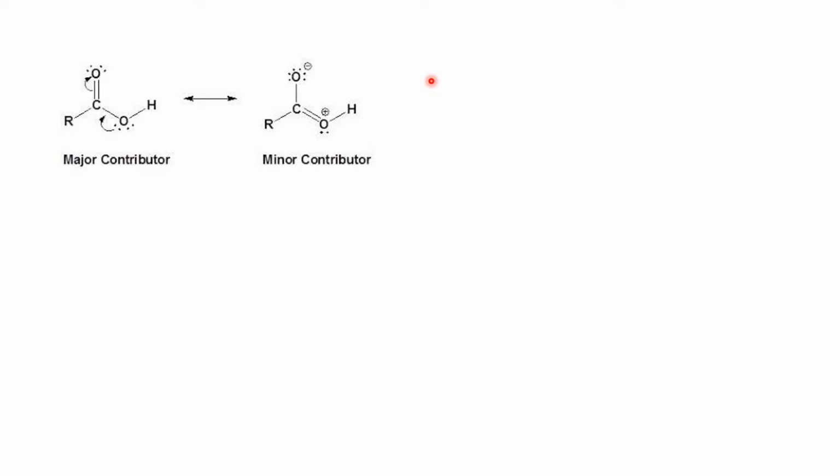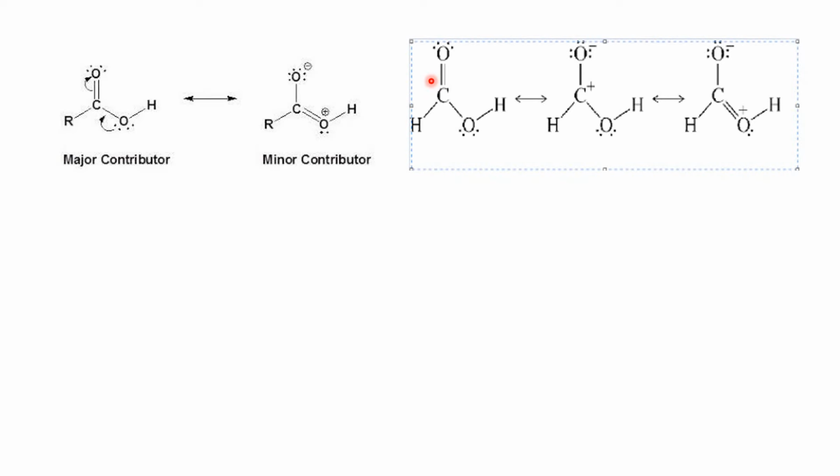becomes difficult. Now coming to formic acid, it is the only member where this alkyl group is not present.